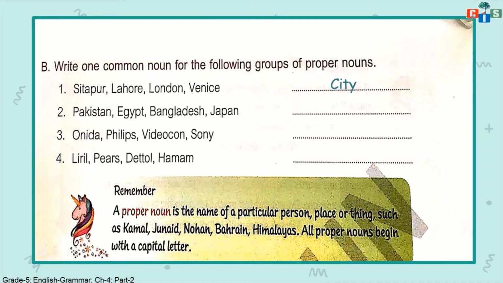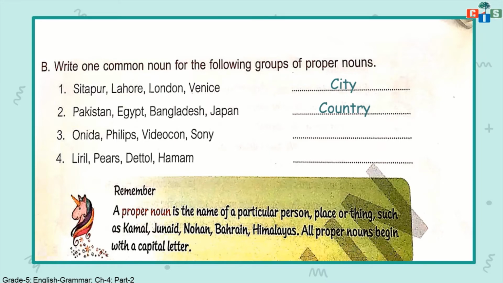Sitapur is a city situated in India. Lahore is a city situated in Pakistan. In the same way, these two are also names of cities. The next one is Pakistan, Egypt, Bangladesh, Japan. These are names of countries, right? So this can be categorized as country. We can give this group of proper nouns the name of a common noun, that is country. Yes scholars, here I did 2 and the rest 2 you have to do by yourself.